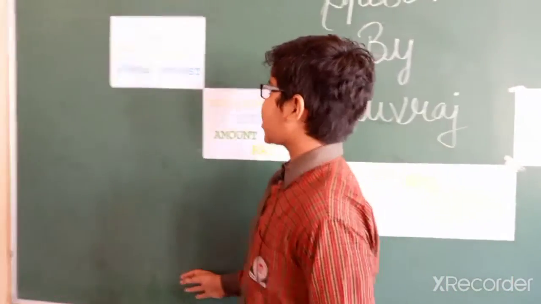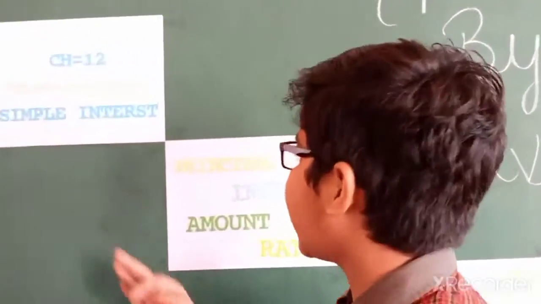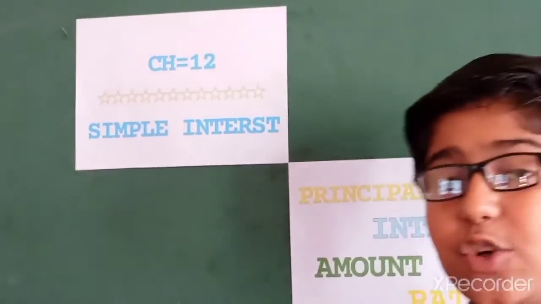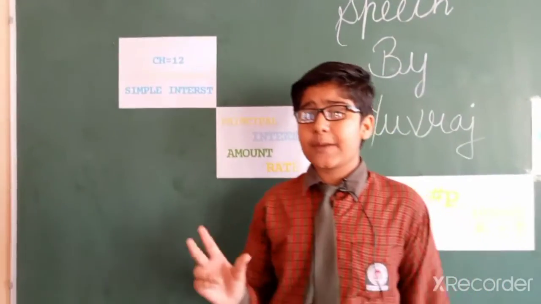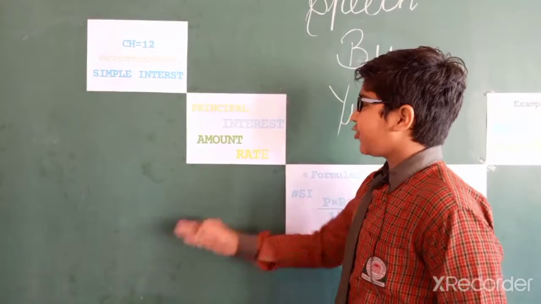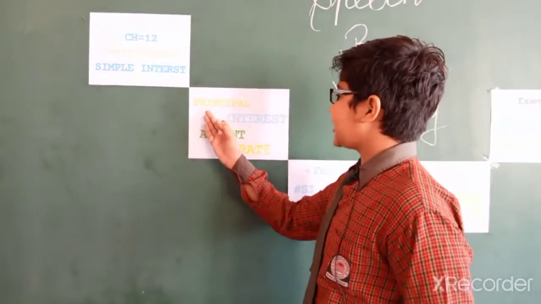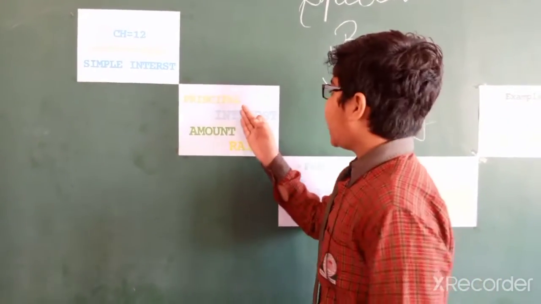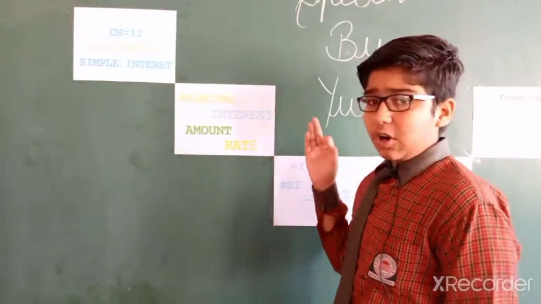So friends, let's talk about simple interest. Sometimes we need to borrow money from a bank or a money lender for a specific period of time. At the end of this period, we have to pay back this money with some additional money. Let's talk about some terms. So friends, I would like to explain principal. Principal, the borrowed money is called principal.